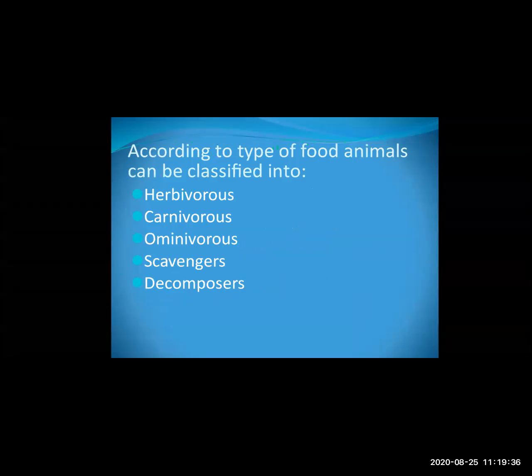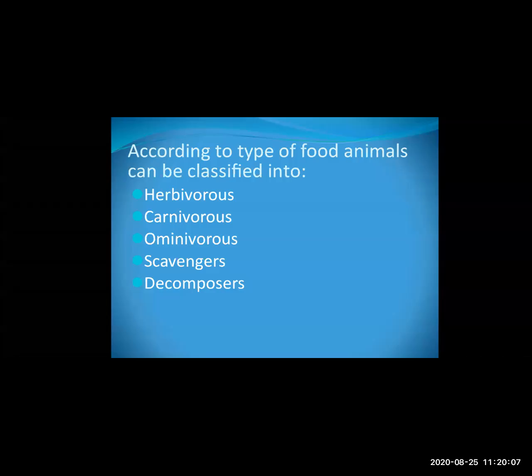Now, according to the type of food, animals can also be classified into different types. This nutrition you have seen in plants, and in animals we have seen about the unicellular animal, that is amoeba. Now we are also going to see how animals are classified into different types of nutrition.